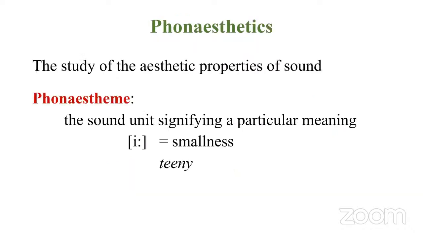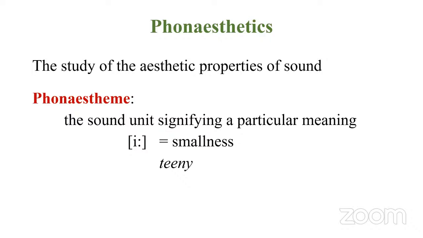Next, what is this phonaestheme? Because that's the question we got. First, we have to know we have something called phonetics. So it's kind of phonology or phoneme plus aesthetics. Aesthetics is the study of arts or beauty. So phonaesthetics means the study of the aesthetic properties of sound. Let me explain. So we have the phonaestheme, which represents a sound unit. Fine. But it also represents a particular meaning.